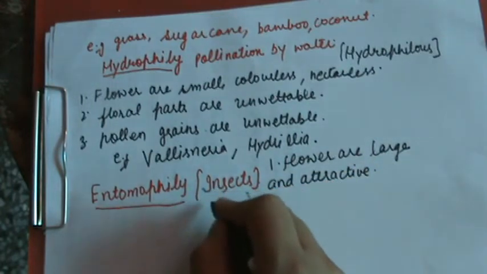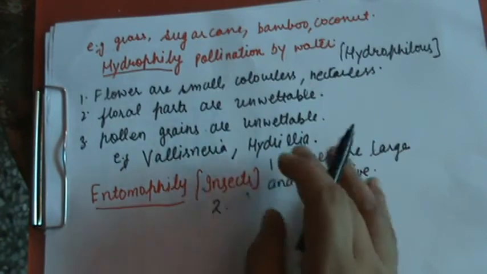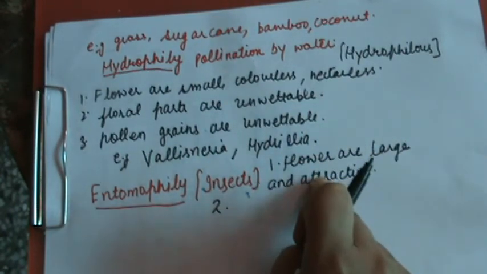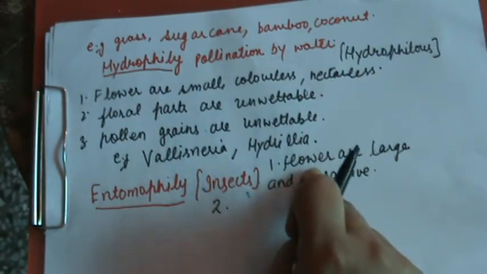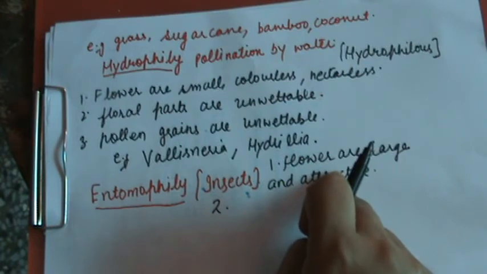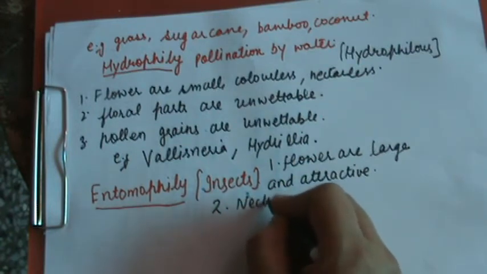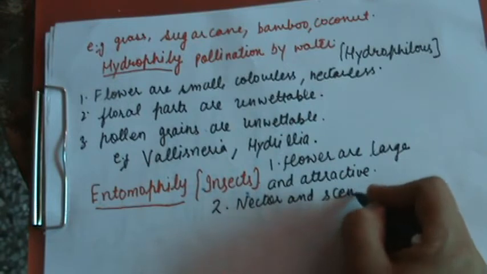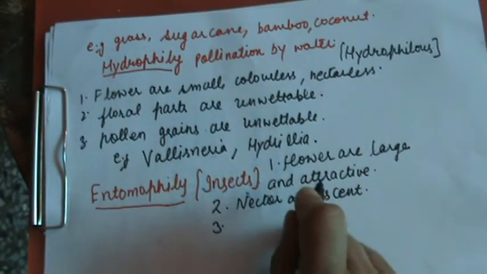And second, different colors of flowers attract different species. This point also comes in this point, कि different flowers होंगे तो different insects को ये attract करेंगे. ठीक है जी. And flowers have nectar and scent, means they have a sweet smell or different types of smells.